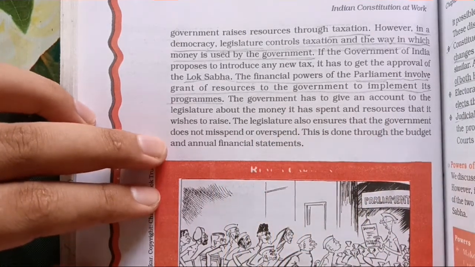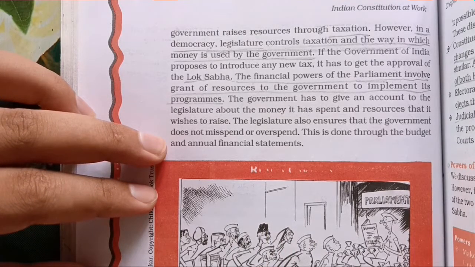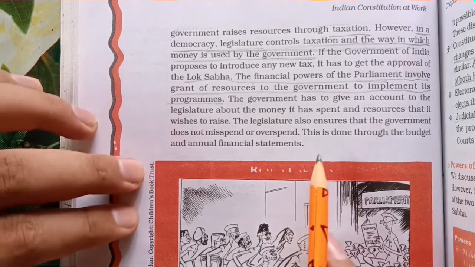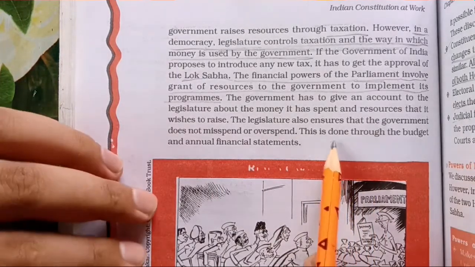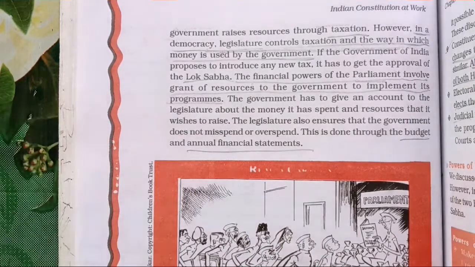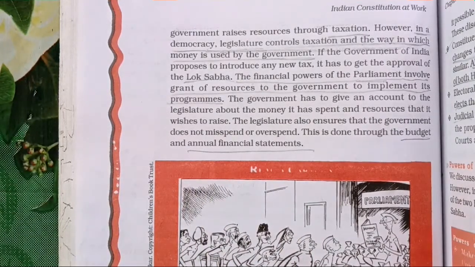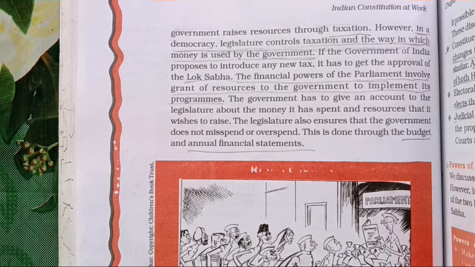It is also the responsibility and power of the parliament or legislature to see to it that the government does not misspend or misuse the money of the people that has come from the tax. This is done through the annual budget. So there is a process of budget and annual financial statement, where the government shows all the expenditure which it is going to have throughout the year. So in this, the parliament plays the most important role in the finance of a government.